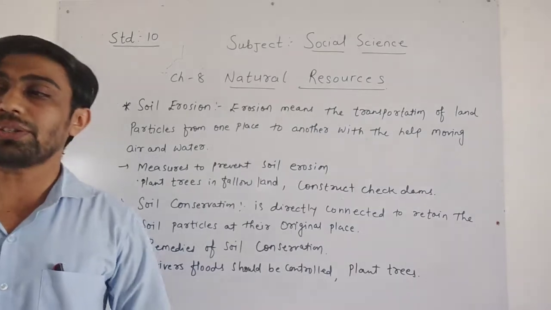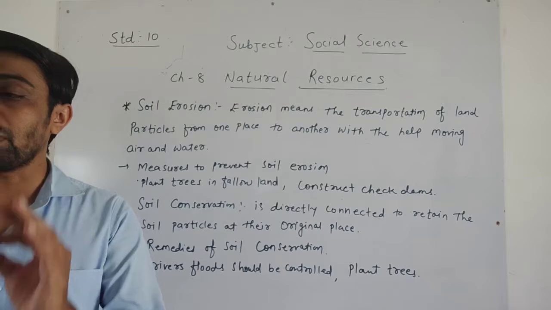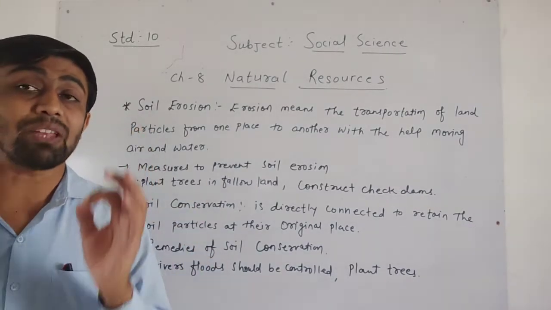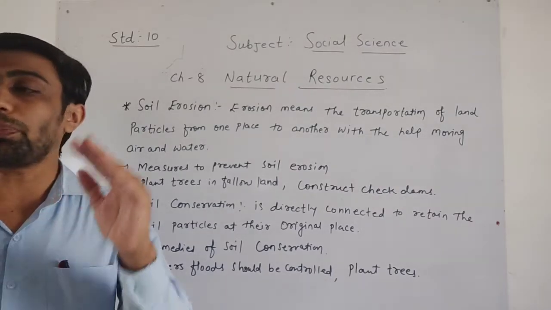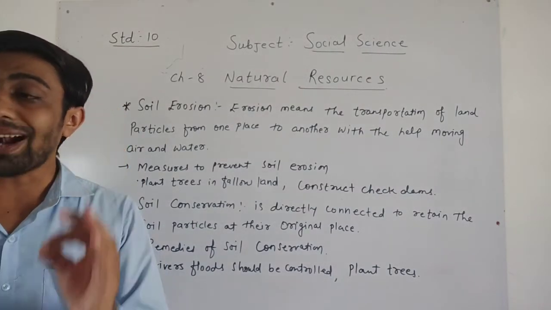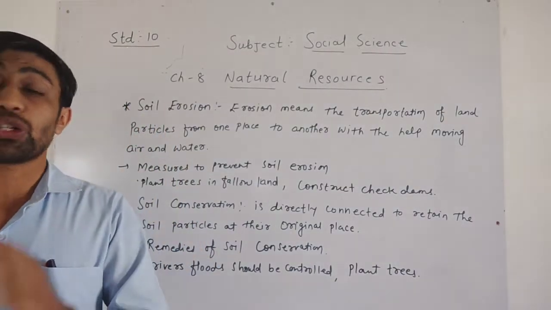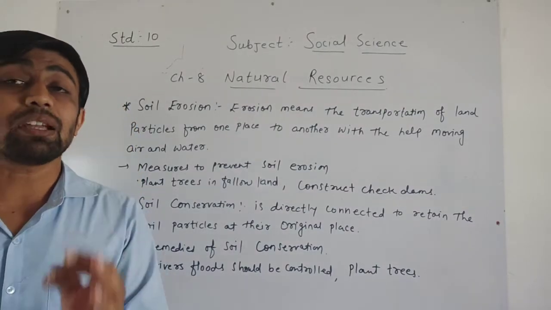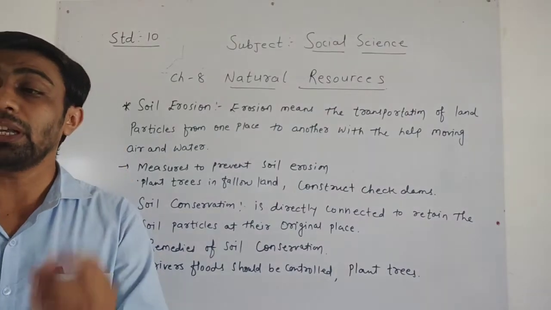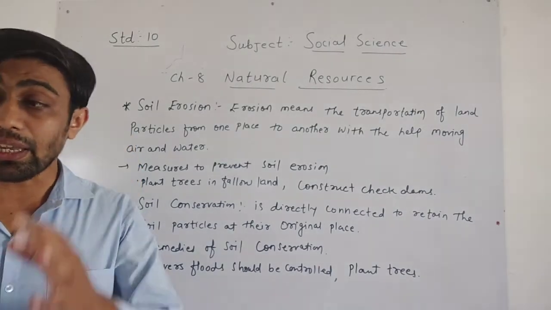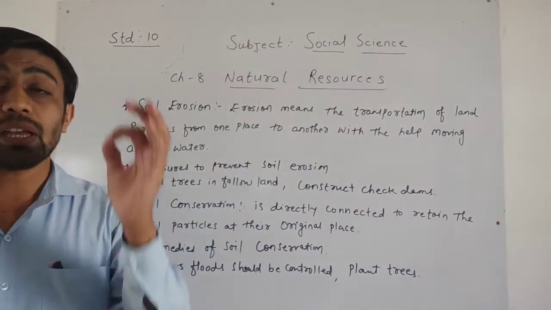In other words, dear children, you can say that it is the faster transportation of the particles of the surface land to another place by natural forces. It takes many years to form the upper layer. The soil particles are carried away because of heavy rains or stormy winds. Then agricultural production decreases. What happens then, dear children?